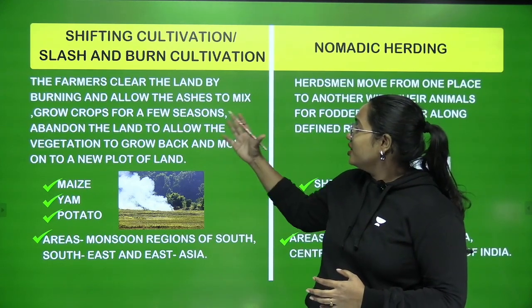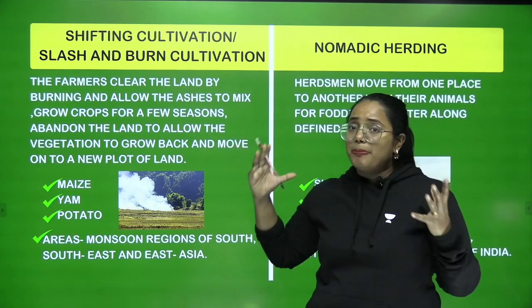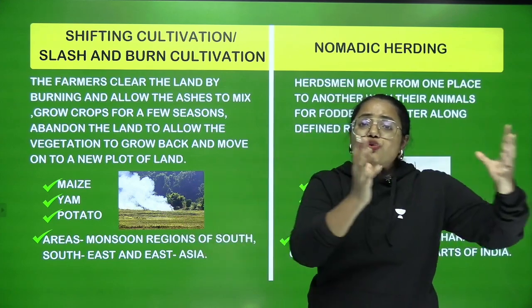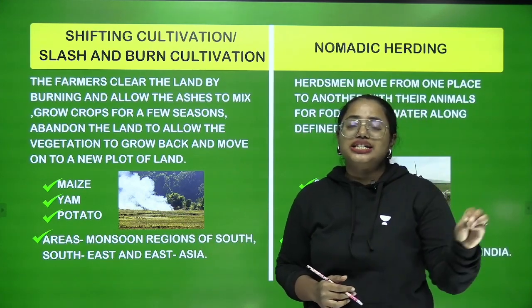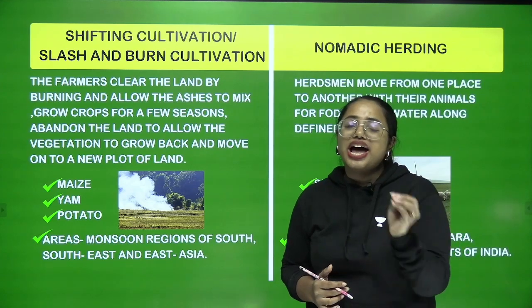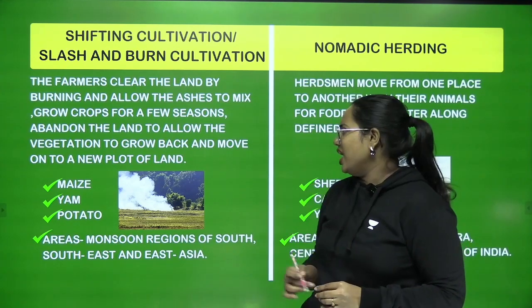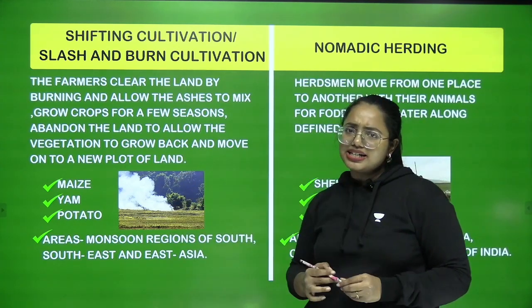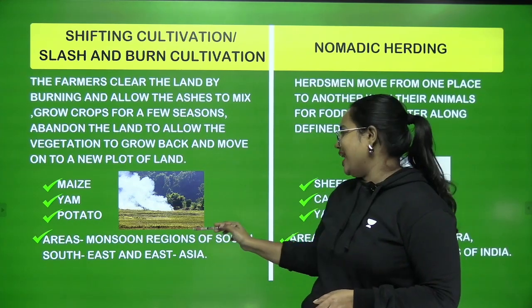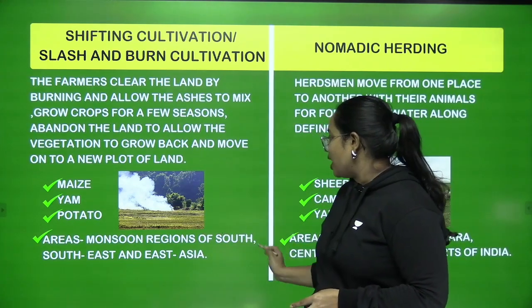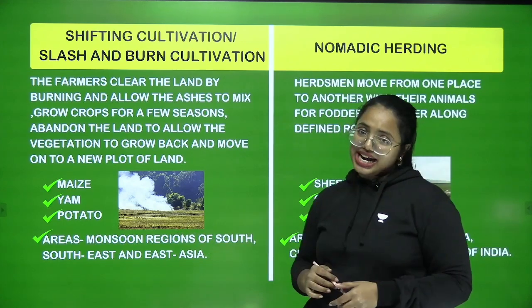It allows the vegetation to grow back, and by that time the farmers are going to move on to a new land. This can be called shifting cultivation, or you can say slash and burn cultivation. And what are the different crops that come under the category? Maize, yam and potato. What about the areas? Monsoon regions of South, Southeast and East Asia.